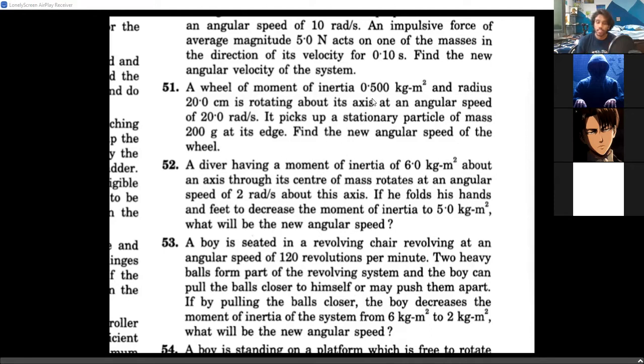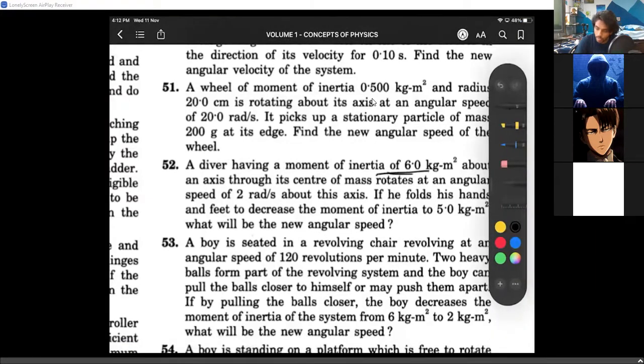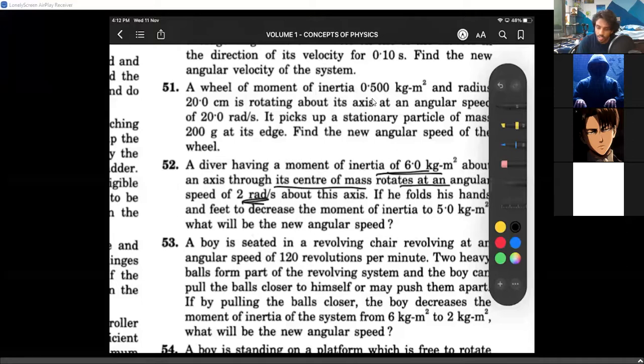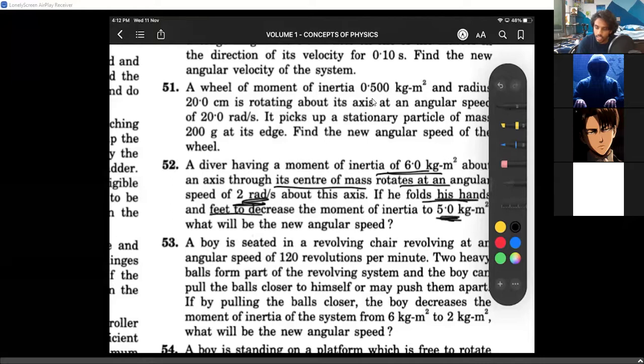Question number 52, I'm discussing: a diver has a moment of inertia, let me underline it, of this about an axis passing through the center, and rotates at an angular velocity of this. If he folds his hands and decreases the moment of inertia, what is the new angular speed? I1 omega 1 equals I2 omega 2. If I increased, omega, the angular velocity, decreased.